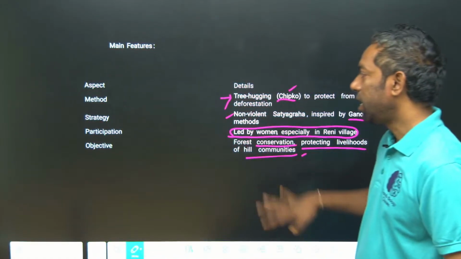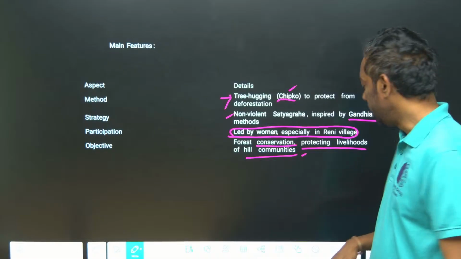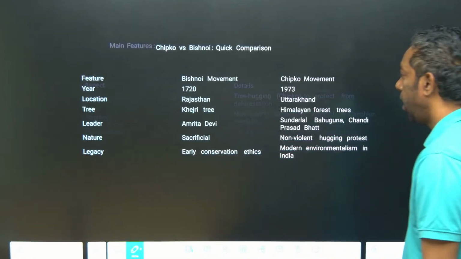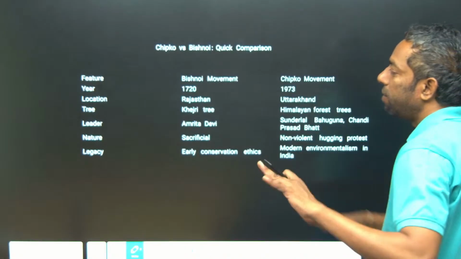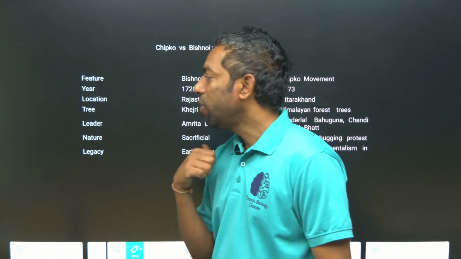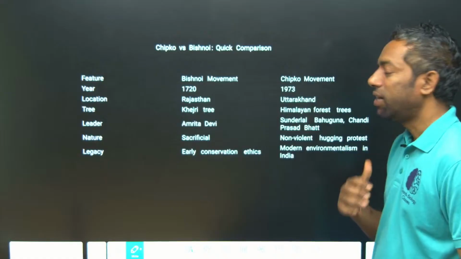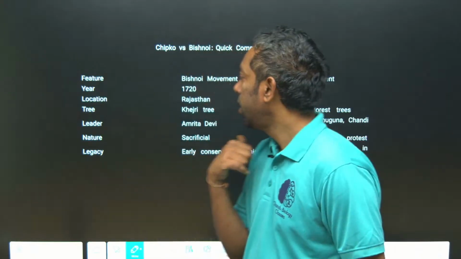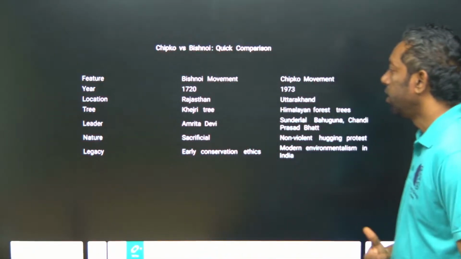This is about the key features of this movement. I hope you guys understand this. What is the difference between the Bishnoi movement and the Chipko movement? This is the quick revision, so you have to be focused. They are similar types of environmental movements, and the common goal is to protect the environment. You may get confused, so we have to sort out the key differences.